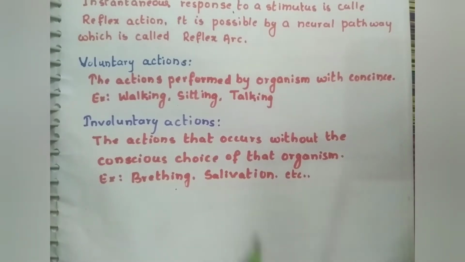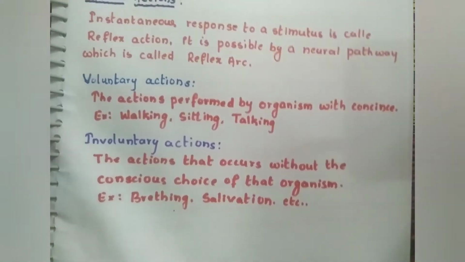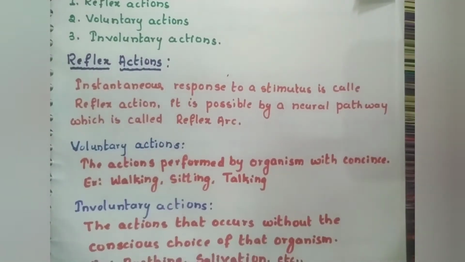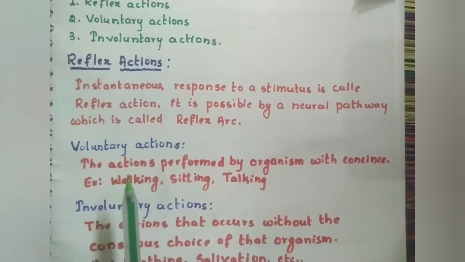The next type of response is voluntary actions. These voluntary actions occur with the consciousness of the organism. The organism will know, and it will be willing to do that. For example, you are walking. You can stop yourself walking. It is your wish and will. Sitting, standing, talking, walking, these are all voluntary actions. We can do them if we want. We can also stop if we don't want.